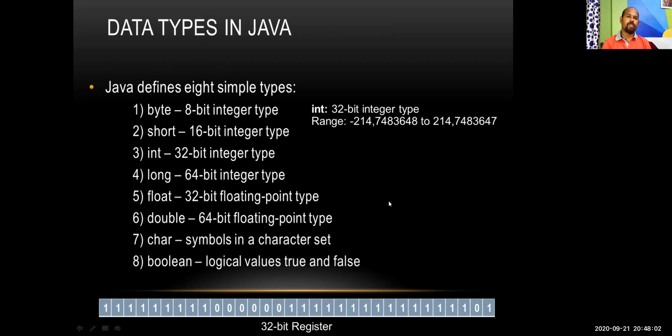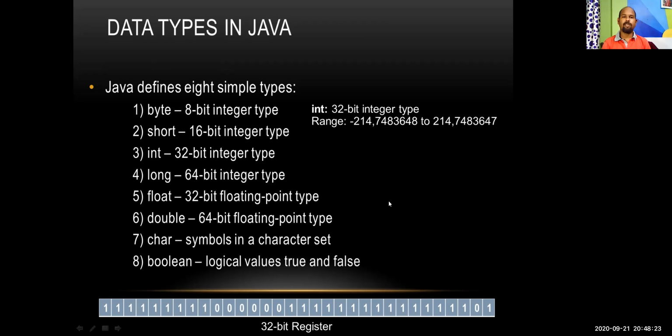Then a very basic question: what are the different data types in Java? Java has a total of 8 types of data. These are byte, short, integer, long, float, double, character, and boolean.